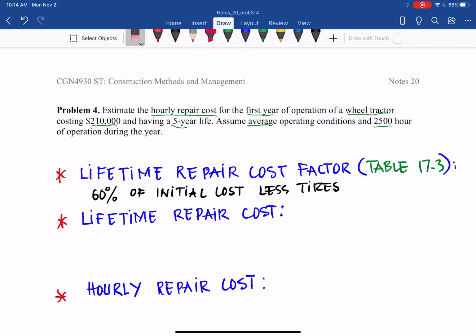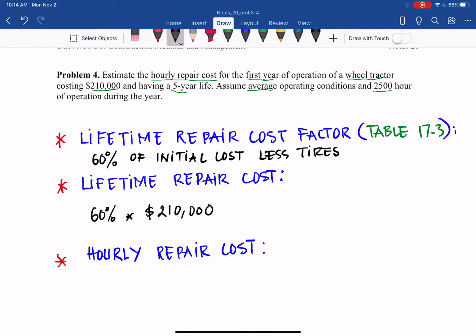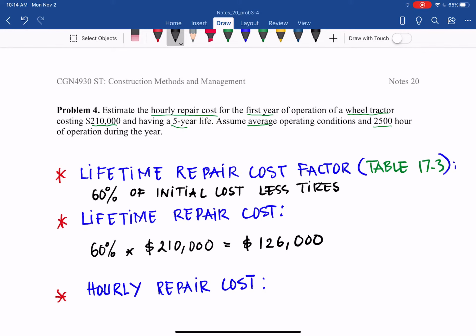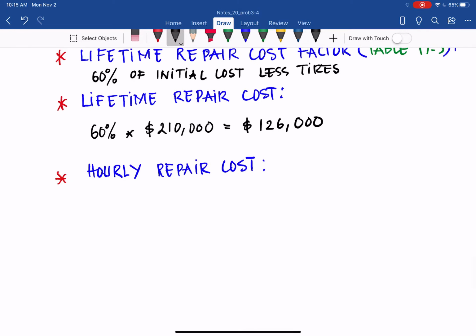60% of the initial cost. So 60% times $210,000 of that wheel tractor, and with that we have $126,000. So that is the total lifetime repair cost for this machine with the average operating conditions for the whole lifetime of 5 years. Now we have to determine the hourly repair costs.